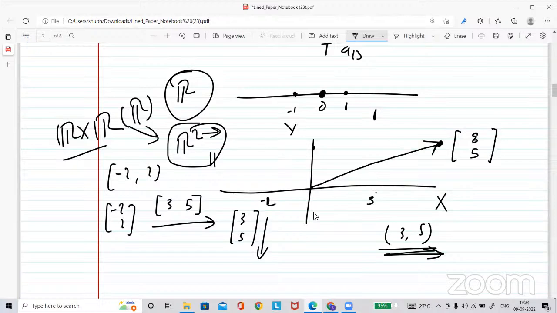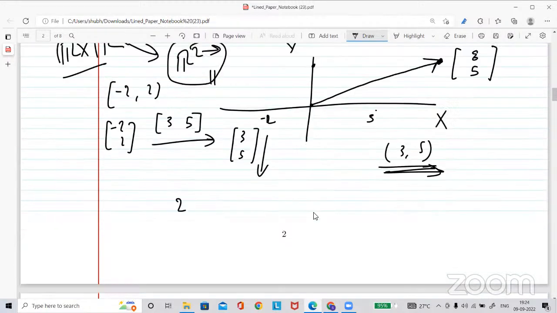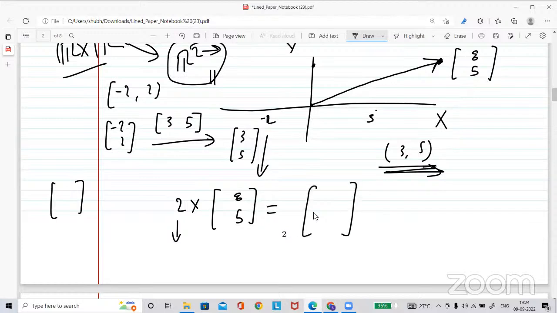Now suppose I am multiplying this vector with 2. Multiplying this vector (8, 5) by 2 is called a scalar multiple. Whatever vector you get is the result. When you multiply a scalar with a vector, you multiply each entry, as in a matrix. So this is 16 and this is 10.